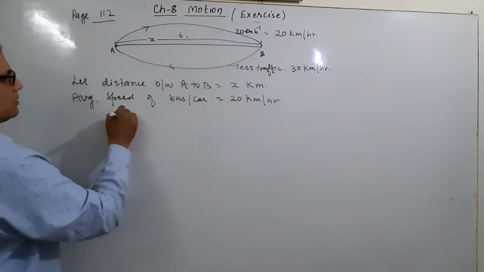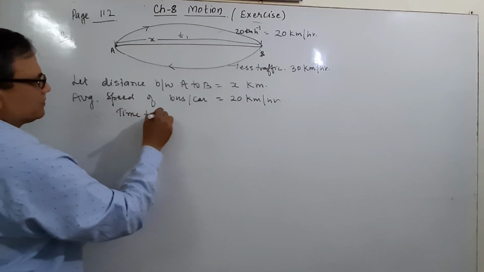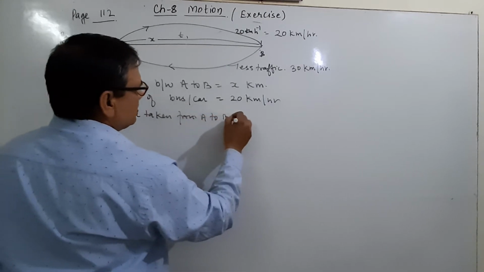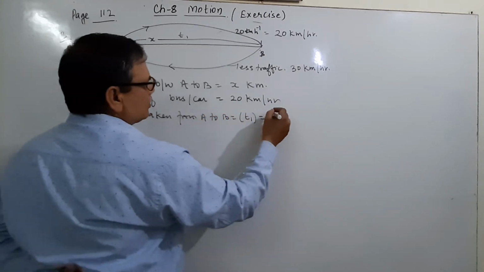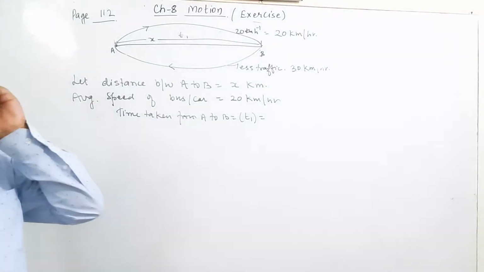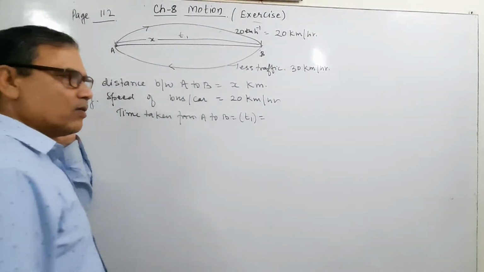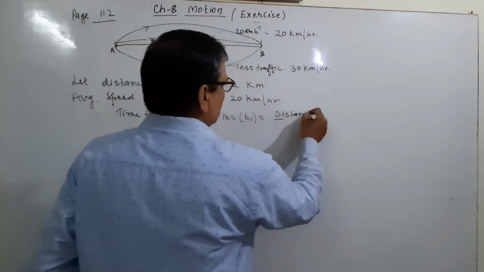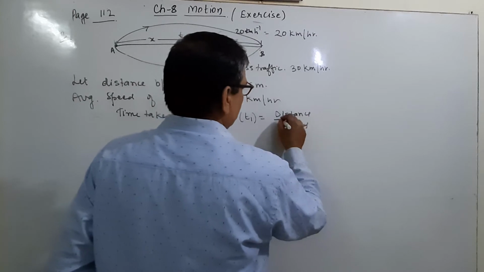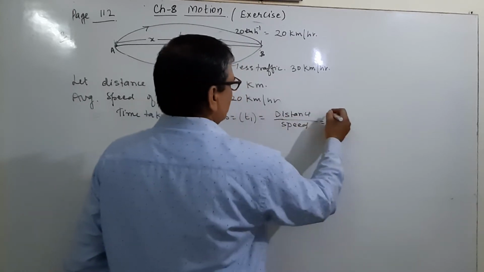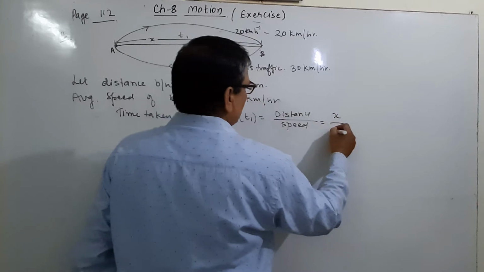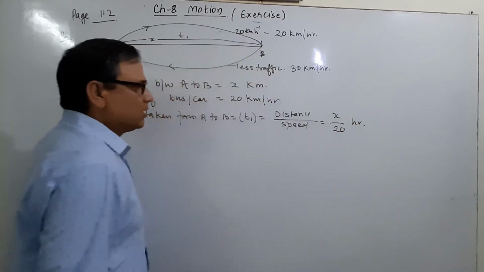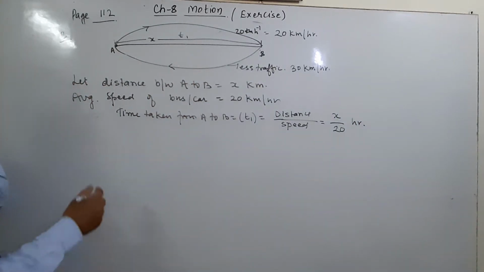And t1, the time taken from A to B, is equal to, what is the formula of time? Distance upon speed. What is the distance? x. What is the speed? 20. And this will be our t1.